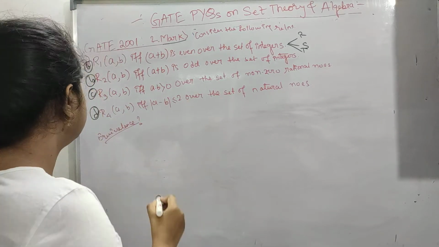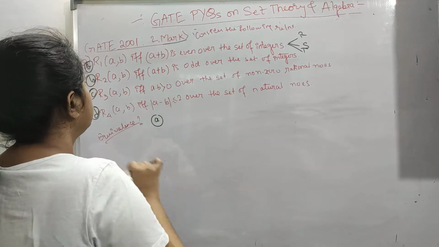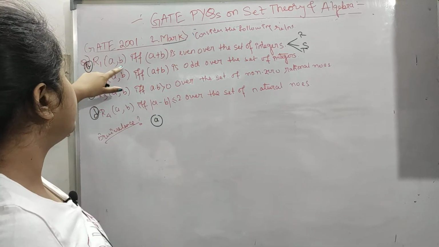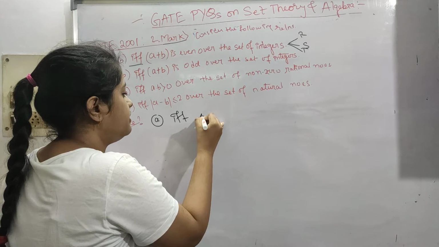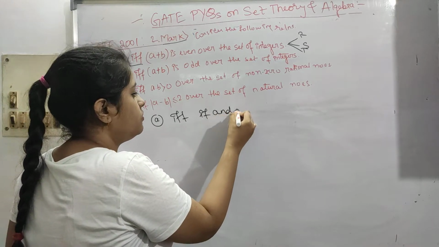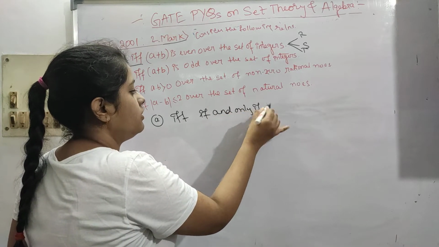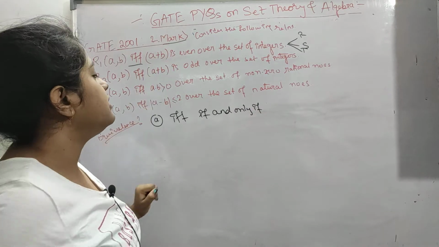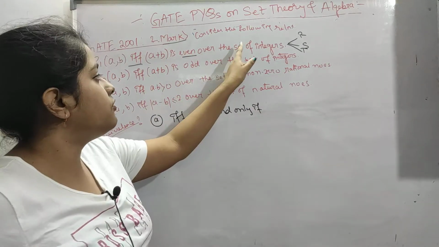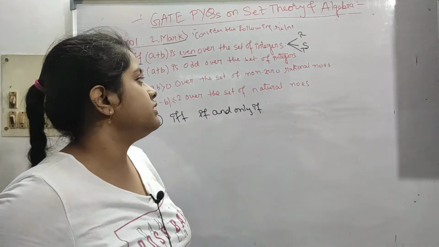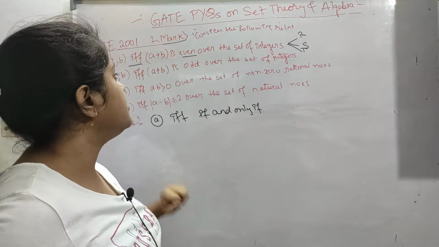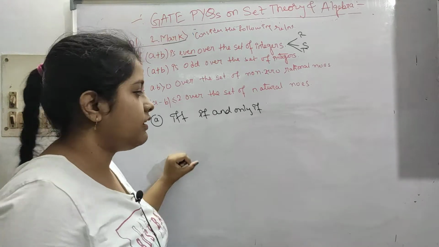Now let's see the first one. R1 of A, B, if and only if, IFF means if and only if, A plus B is even, over the set of integers. For all the set of integers, A plus B is even. So you have to find out if this is an equivalence relation or not.